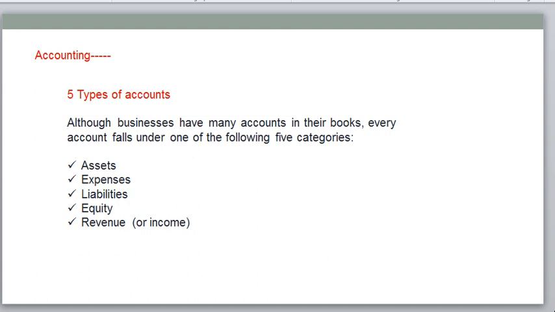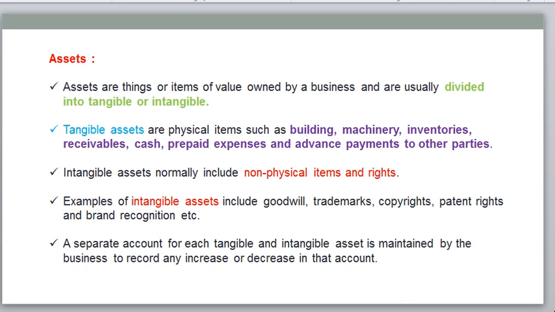So first, let's go to assets. Assets can be classified as tangible assets and intangible assets. Tangible assets are those we can feel and touch, like buildings, machinery, inventories, receivables, cash, prepaid expenses, and advance payments to other parties.